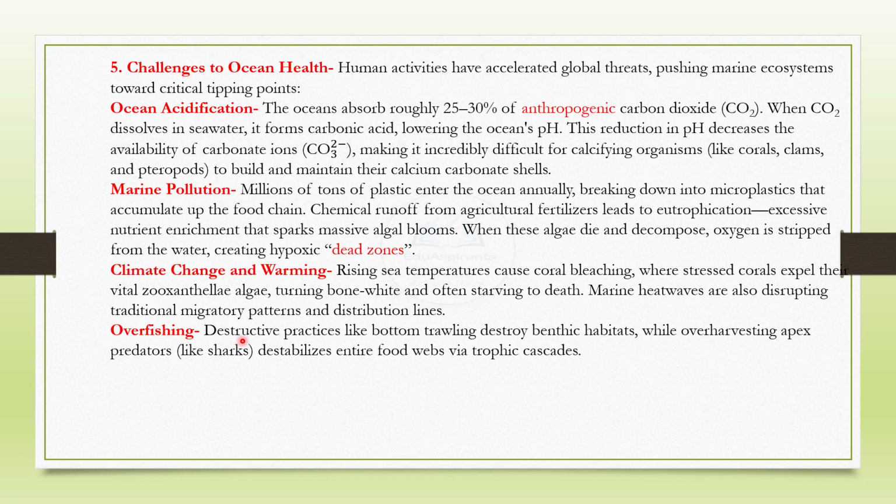Overfishing. Destructive practices like bottom trawling destroy benthic habitats, while overharvesting apex predators like sharks destabilizes entire food webs via trophic cascades.